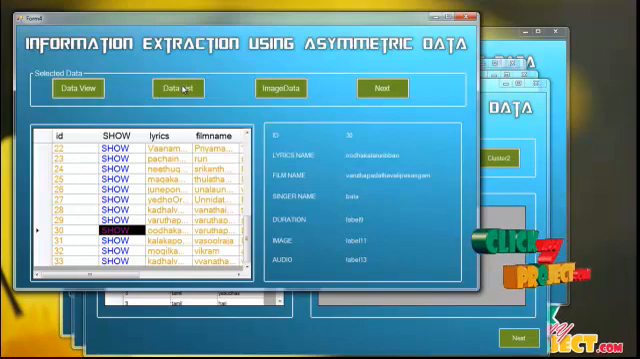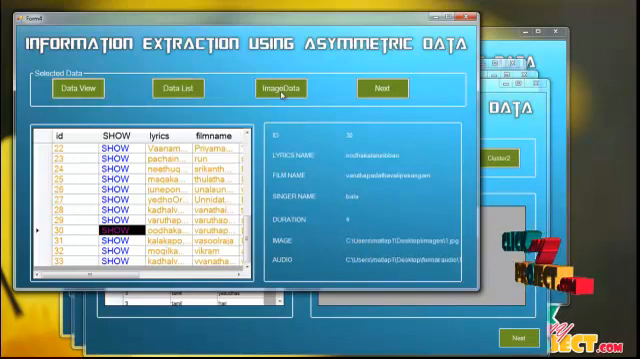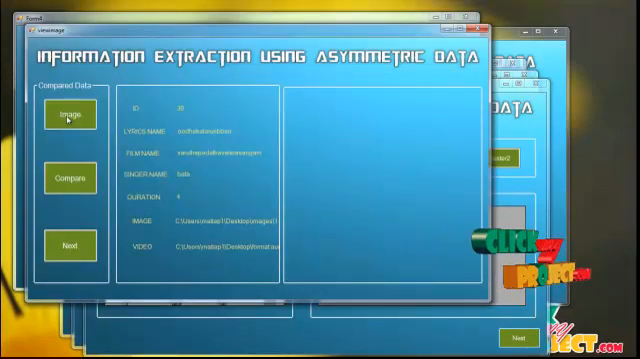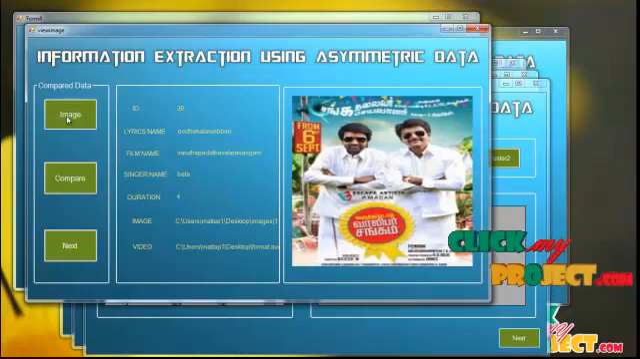To click on the data list button, then the image data button, the song duration is only 4 seconds. The image path and audio path will be displayed here. To click on the next button, the process compares whether the user's search query is a success or not. To click on the image button, the image is displayed here. The images related to the user's search query are shown here.